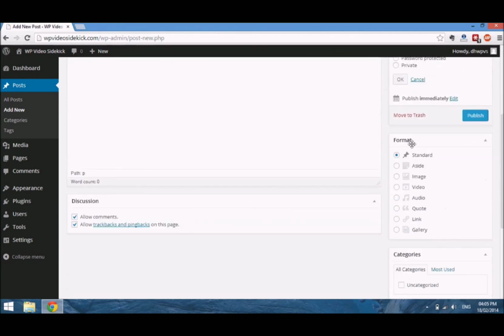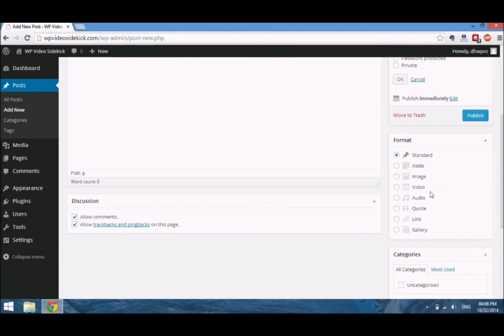Okay, and if we go further down, let me set this back to public, and you will see format. By default, there's a standard format for all WordPress posts, and that's what we are going to use, but you do have some other options, such as aside, image, video. If you were to select image, and you had an image in your post, it would highlight how the post would be displayed on your website, highlighting that image. And the same for video, audio, etc. How it is displayed really does depend on the theme that you're using, so that is something you would have to test out to see the results.